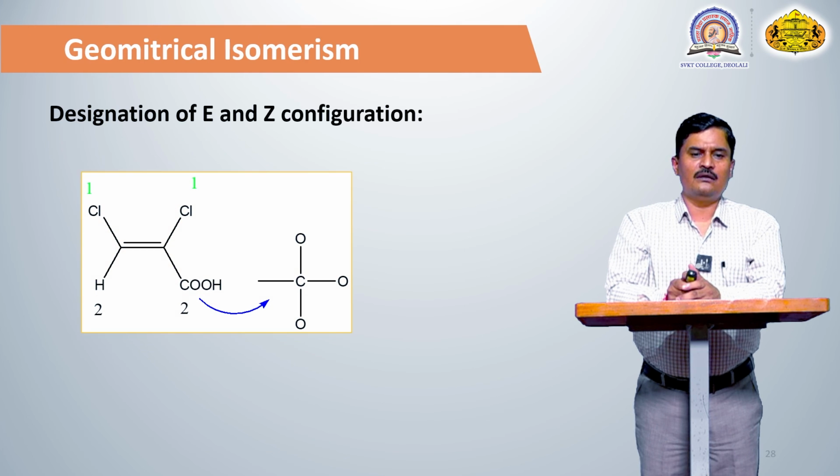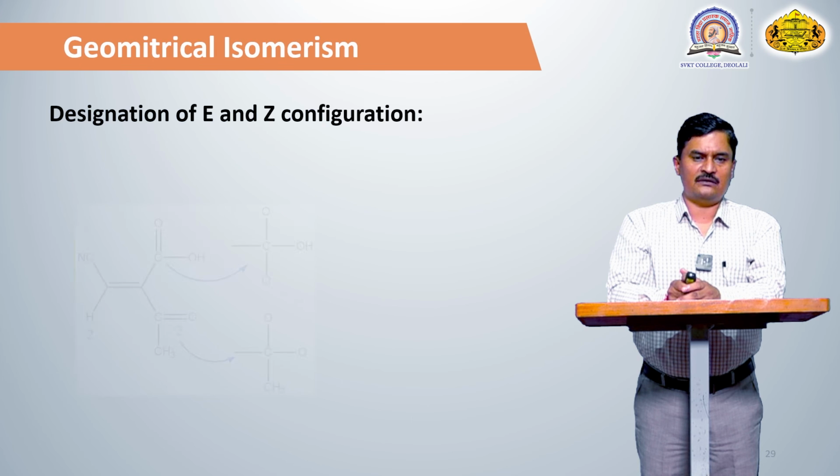Another example: carbon number 1 is attached with chlorine and hydrogen. Chlorine always has the first priority because the atomic number of chlorine is 17 and that of hydrogen is only 1. So chlorine has the first priority and hydrogen has the second priority. In the second case, Cl and CHO. Again the atomic number of chlorine is higher as compared to carbon. So chlorine has the first priority and CHO the second priority. So the first priority groups are present on the same side of the carbon-carbon double bond. So that is known as the Z configuration.